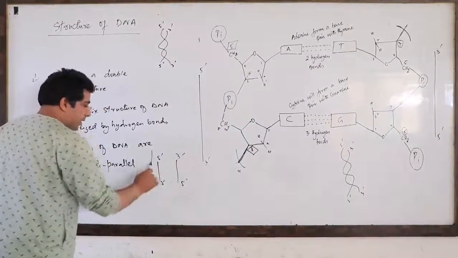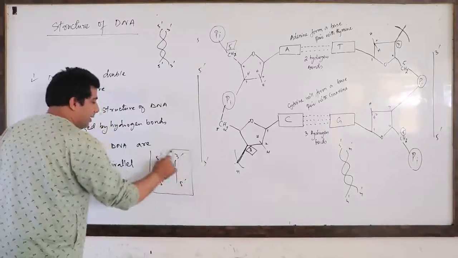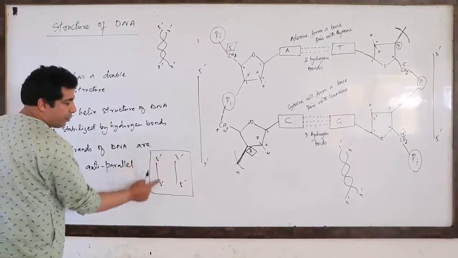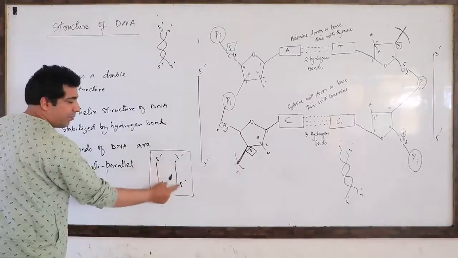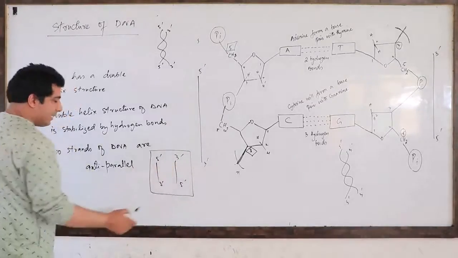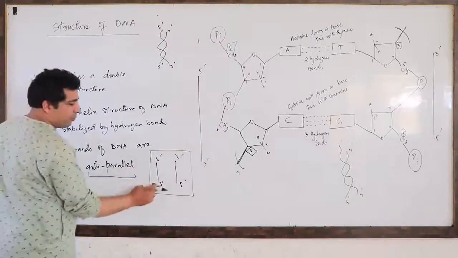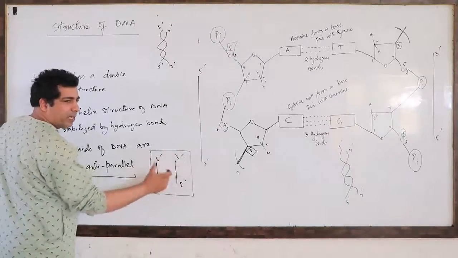That means these two are parallel, but actually the thing here is, it's from 5 prime to 3 prime and this is from 3 to 5. So I will call it anti-parallel. If it is from 5 to 3 and this is also from 5 to 3, then they are parallel.